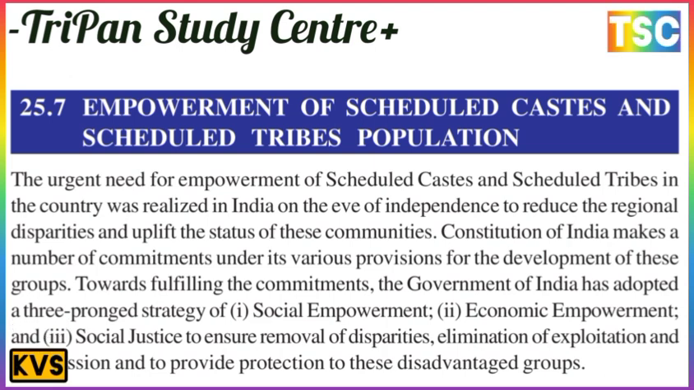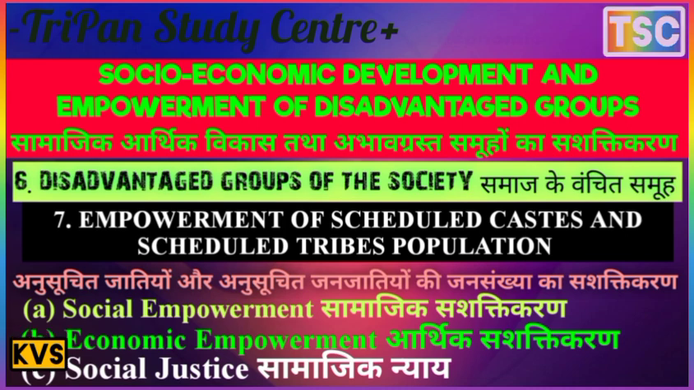Toward fulfilling this commitment, the Government of India has adopted a three-pronged strategy: social empowerment, economic empowerment, and social justice, to ensure the removal of disparities. This includes the elimination of exploitation and discrimination, and the provision of protection to these disadvantaged groups. First of all, social empowerment.